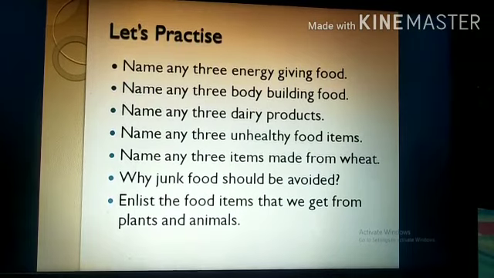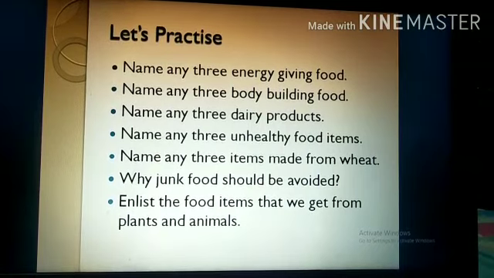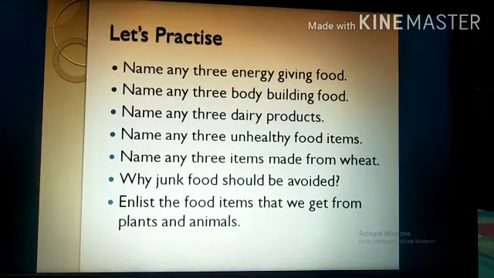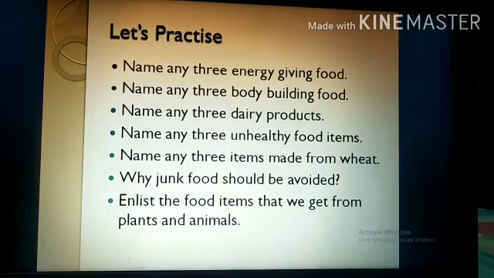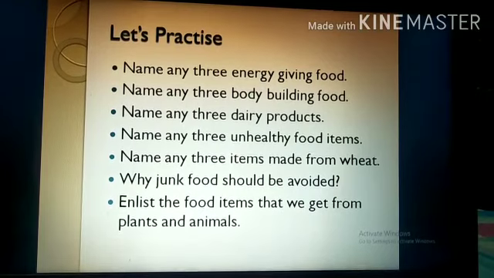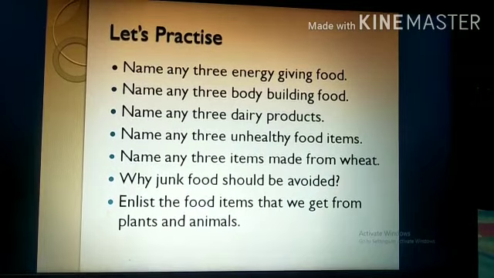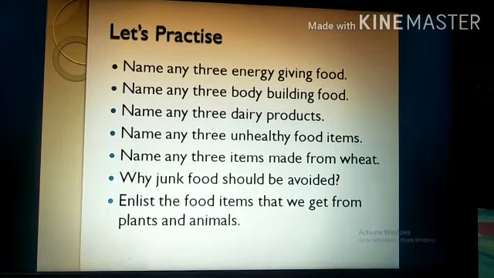You have to write the reason why you should not consume too much junk food. Last one, and list the food items that we get from plants and animals. Here you have to make a column and you have to write the different food items that you are getting from plants and animals. Children, these are very, very easy. Just pen down all the answers.